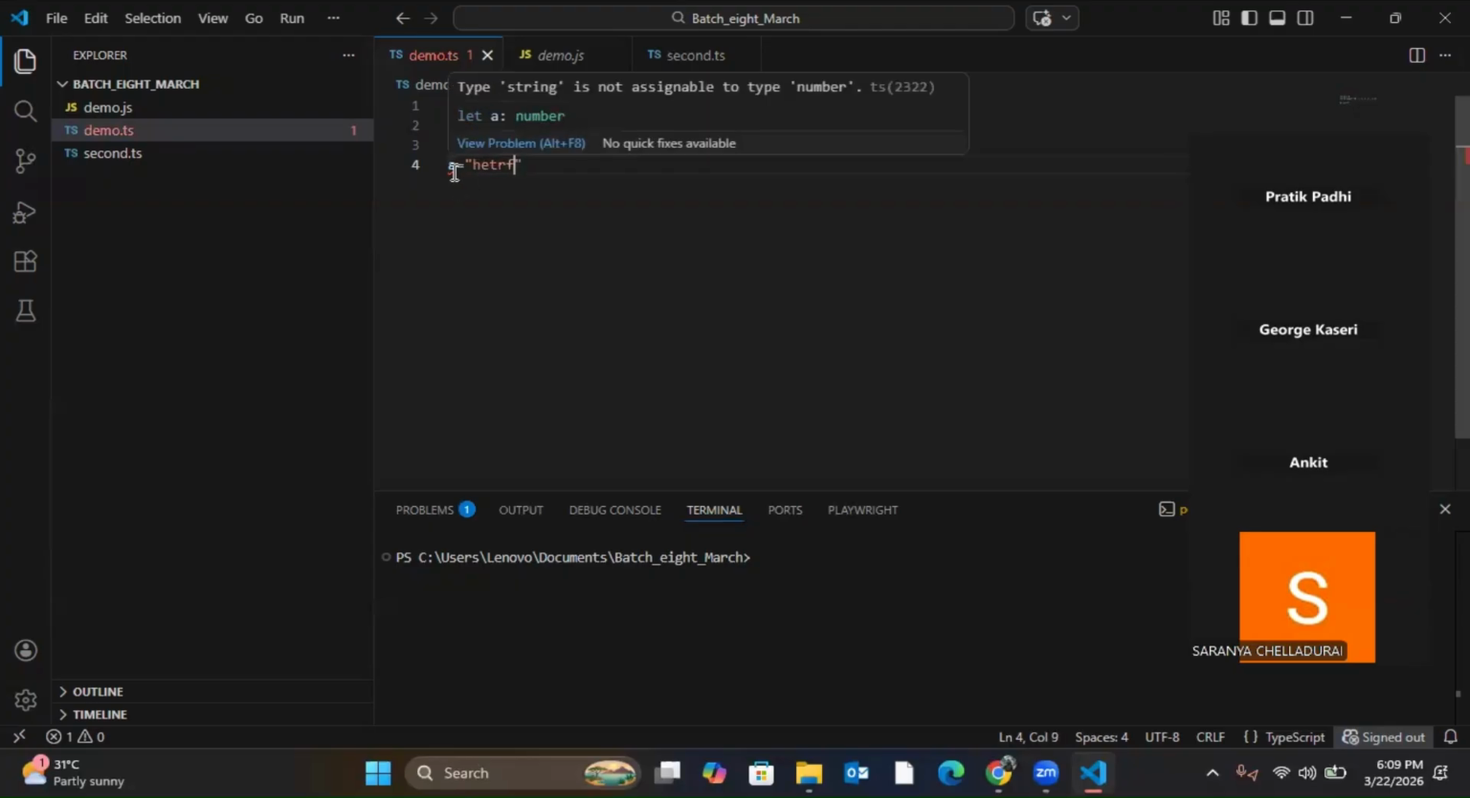See, what is the error? String is not assignable to type number. Why? Because at the time of declaration, even if I don't give the type, I have assigned a numeric value, which means that variable can store numeric values in future also. It cannot store any other type. Yeah, you want to ask? So by default it takes the type of value which I have assigned. Okay, the value type which I have assigned.